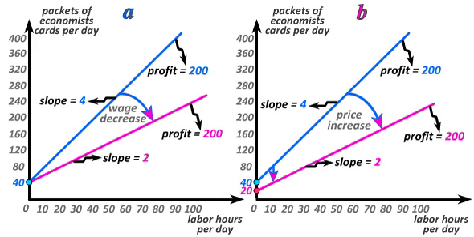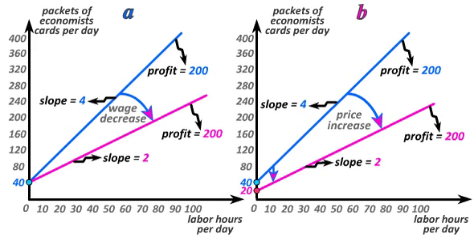We should be able to make intuitive sense of what's happening in these graphs. In panel A, the wage decreased, which means that if we hire an additional hour of labor, it costs us less, and we therefore don't have to sell as many additional Economist cards in order to make up for that additional cost and keep profit constant. Thus the shallower slope. Of course, if we don't use any labor, as we do in the production plan that's at the vertical intercept, then a change in the wage doesn't affect us at all, and so the intercept doesn't change.